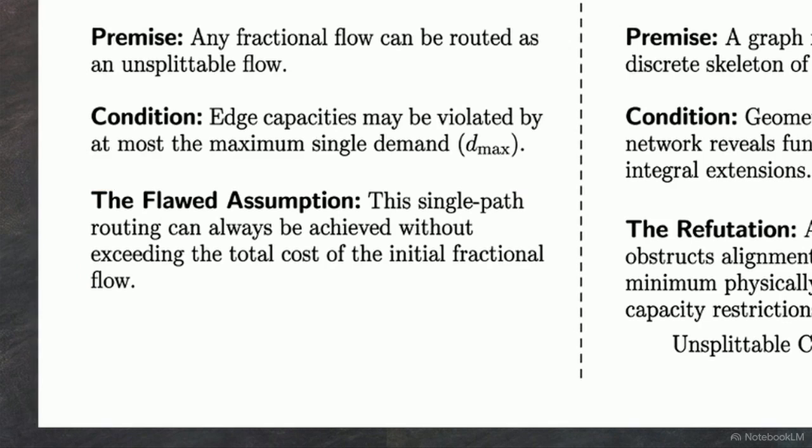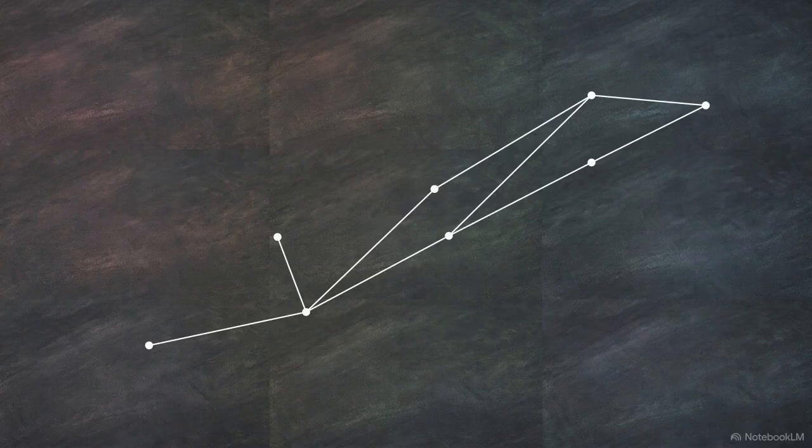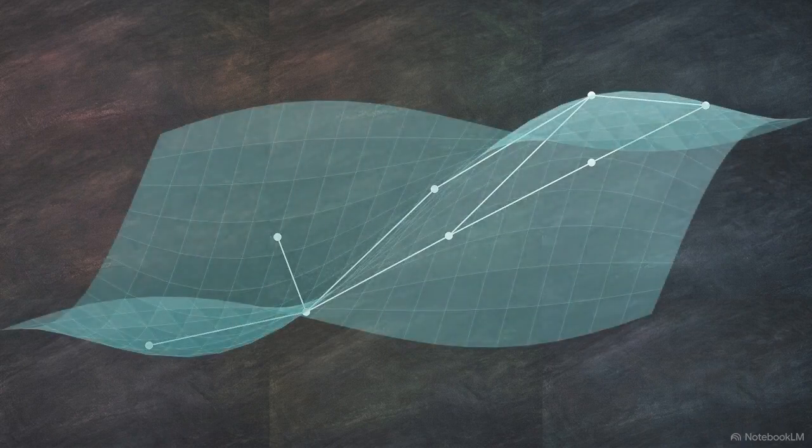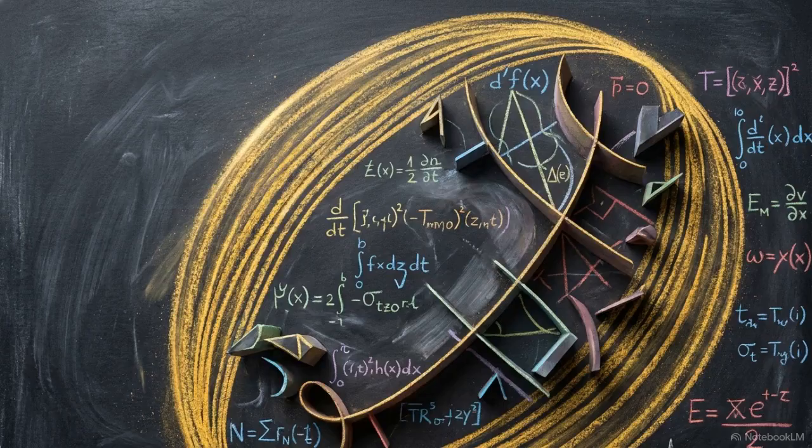It treats the network as a purely discrete system. To see the flaw in the logic, we have to look past discrete nodes and edges. We must treat the network as the skeleton of a smooth algebraic variety. Reframing the problem as quantum geometry exposes the global topological boundaries that govern how traffic actually moves through a system.